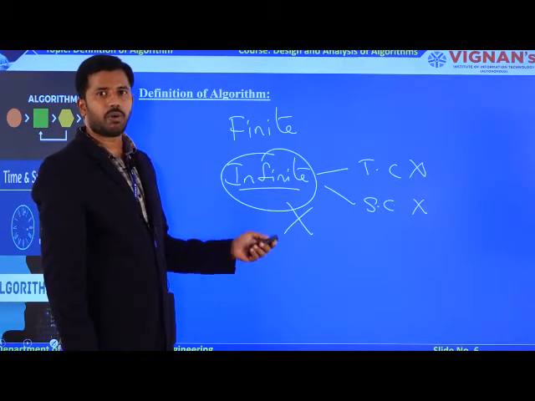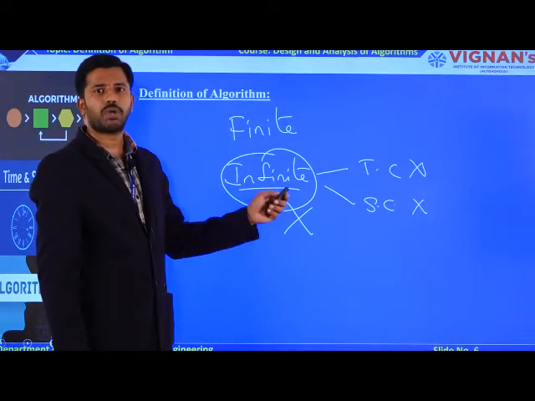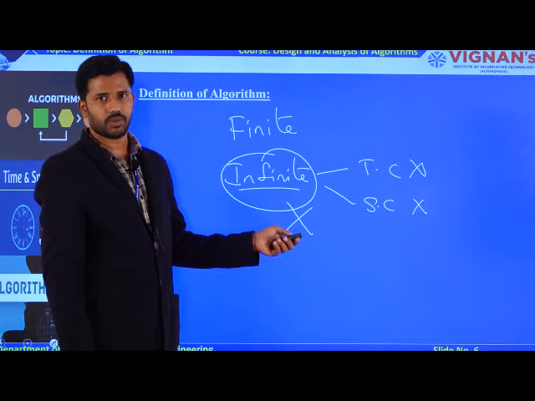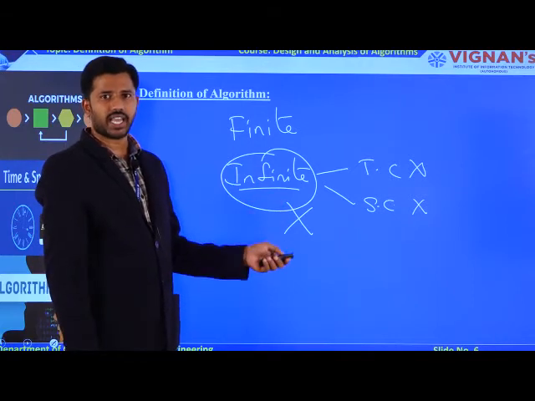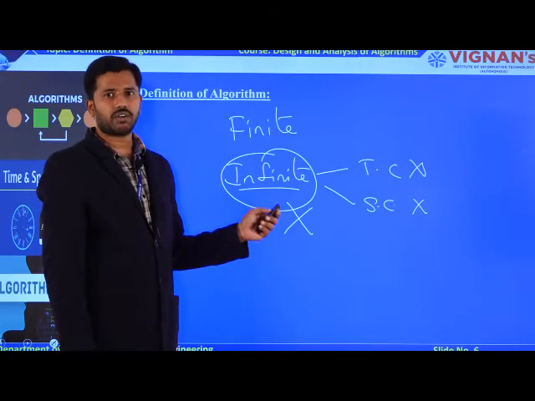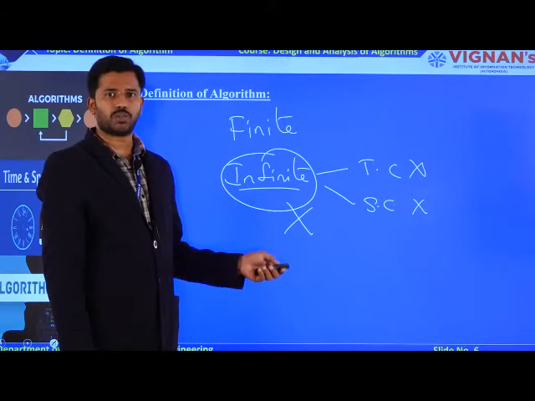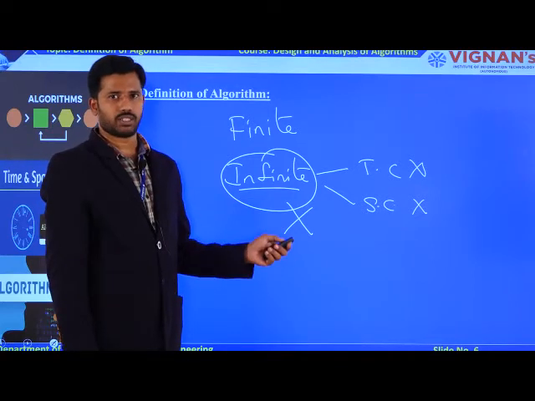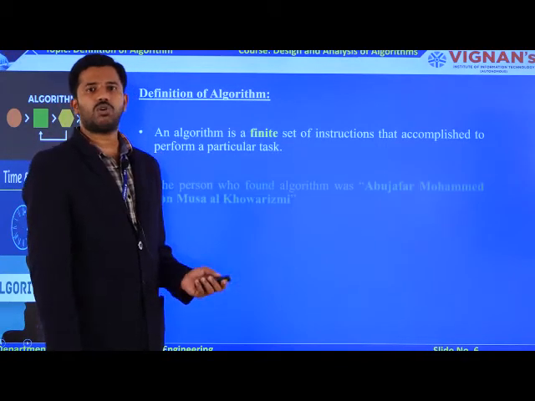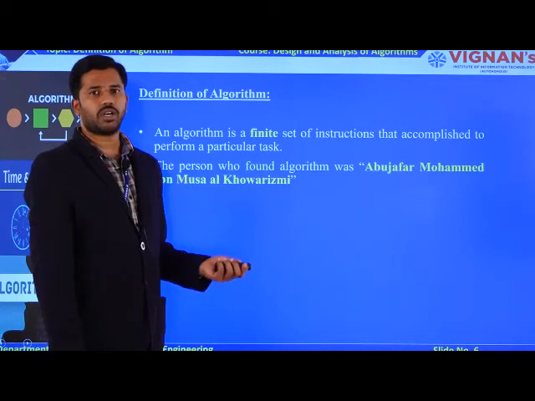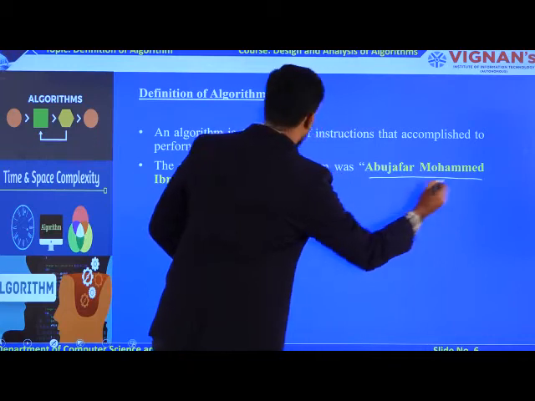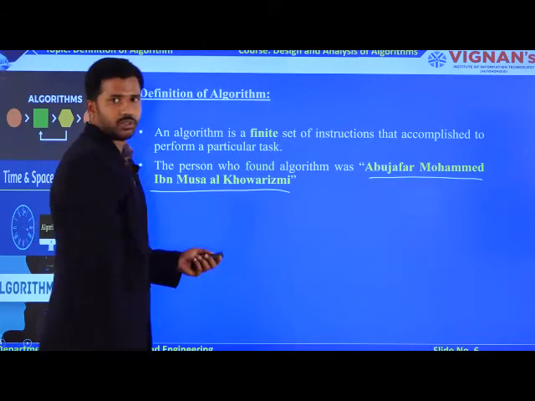Every problem that you solve must be published to the society to provide service to clients. So whatever algorithm you design must have a finite set of instructions. Only then is it possible to measure the performance of an algorithm in terms of time complexity and space complexity. The person who found the algorithm is Abu Jafar Muhammad ibn Khwarizmi, in the 18th century.